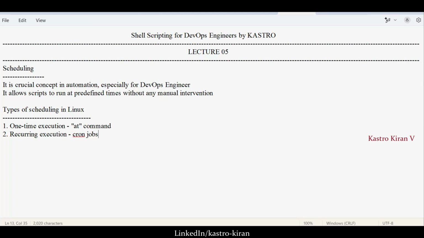So first, let us understand how we can work with one-time execution. Let us understand the concept of one-time execution in a practical way. If you want to work with one-time execution, as I said earlier, we need to use the at command for that. But by default, when you launch an EC2 instance, this at command will not work. So we have to install it. So let us see how to install the at command to execute shell files only one time.